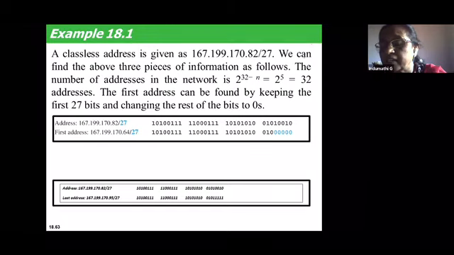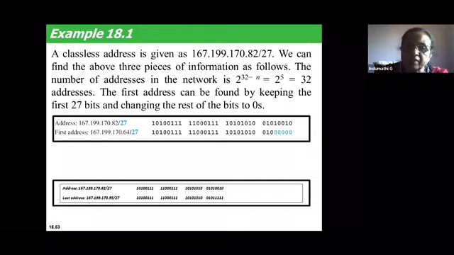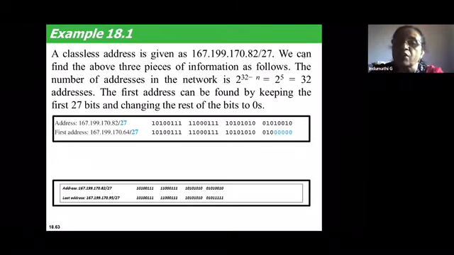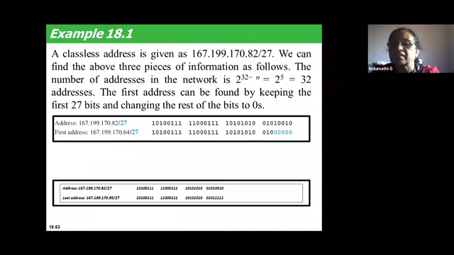The second method is you have to do the AND operation. Take the mask and AND it with the address given. 167.199.170.82/27 means 27 ones followed by 5 zeros. That is the representation of the mask. Do the AND operation, you get the first address. For the same address, take the mask, complement the mask, and do the OR operation with the address, you get the last address.